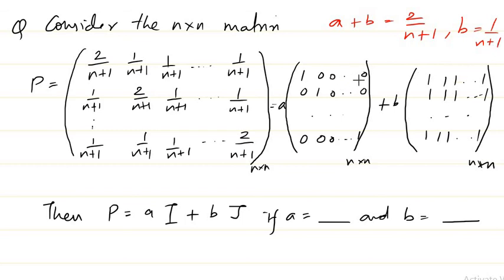For all the off-diagonal entries, I get the same equation, B equal to 1 by n plus 1. In the diagonal entries alone, I will get this equation, A plus B is equal to 2 by n plus 1. So it's very clear that if B is 1 by n plus 1, you can substitute: A is 2 by n plus 1 minus B, and B is 1 by n plus 1, so I get again 1 by n plus 1. So the answers are 1 by n plus 1 and 1 by n plus 1.